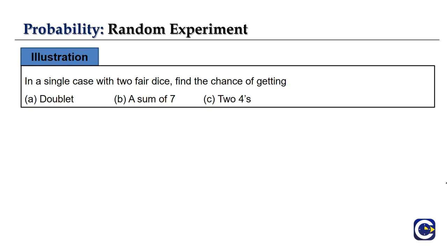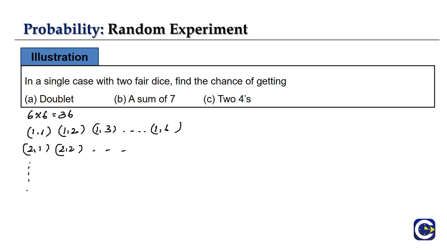So if I am having dice, what will be my sample space? It will be 6 into 6, which is 36, because if my first dice is 1, the second dice can be 1, 2, 3, and so on until 1, 6. Similarly 2, 1, 2, 2, and likewise until 6, 1, and at last 6, 6. So this will be my sample space.